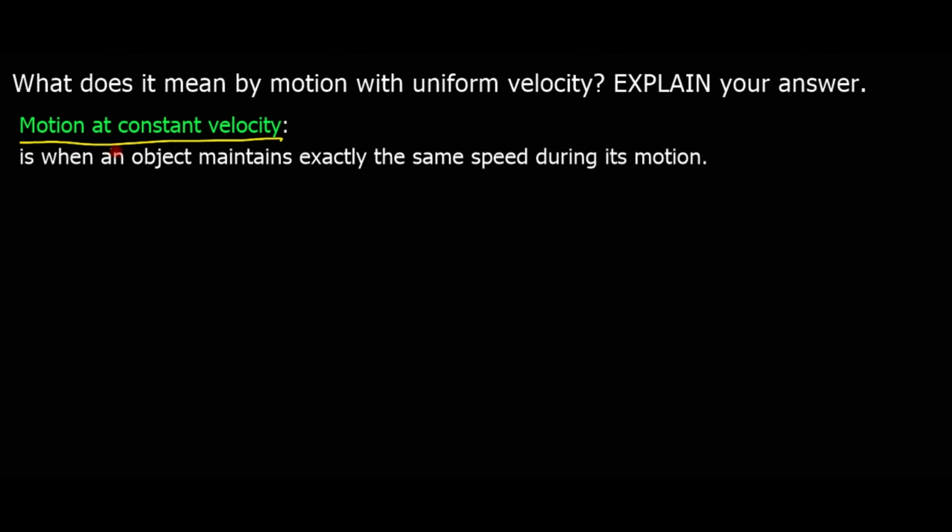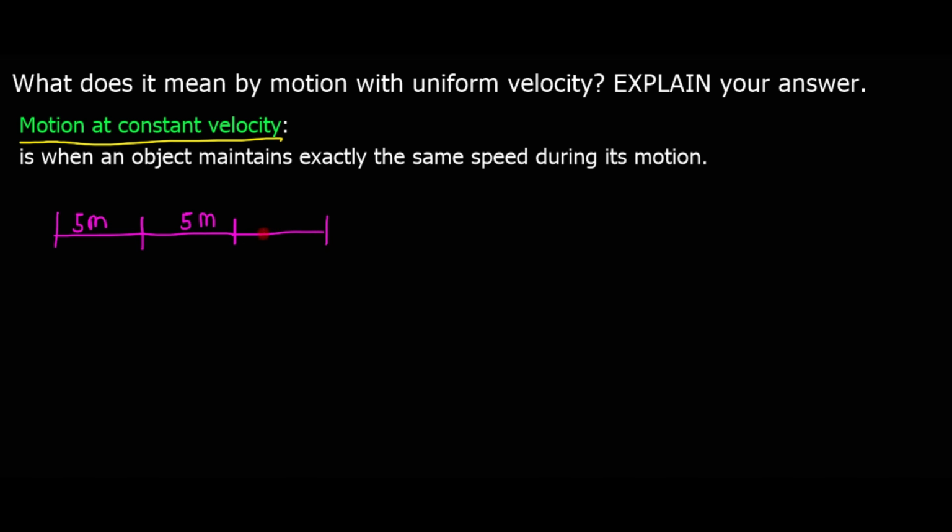Let's understand that this is when an object maintains exactly the same speed during its motion. Let's say a car travels somewhere. Let's say for every 1 minute it covers a distance of 5 meters. So for every 1 minute it covers the same distance of 5 meter.